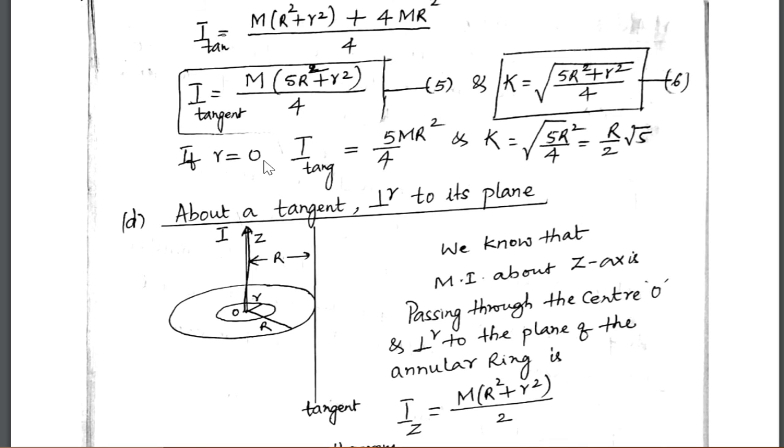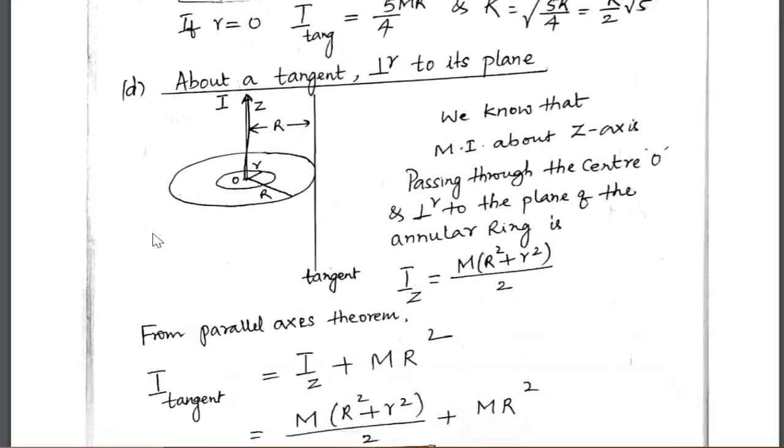If r is equal to 0, then the annular ring becomes a circular disc. Then the expression for I tangent will become 5 by 4 mR square, and radius of gyration equals the square root of 5R square by 4, which we can write as R by 2 into root 5. So this we have already discussed under circular disc.